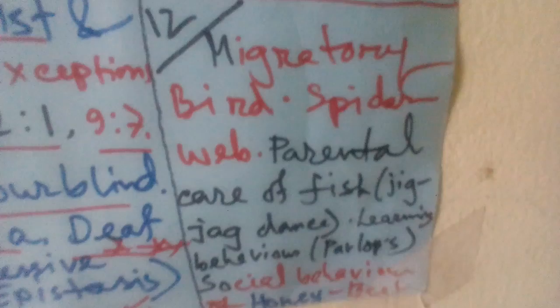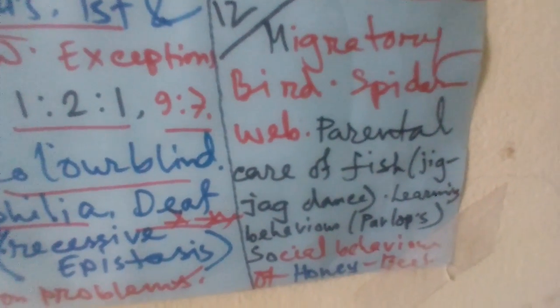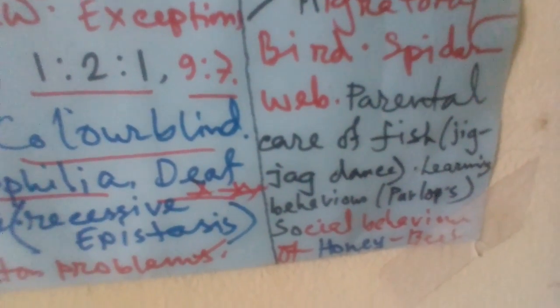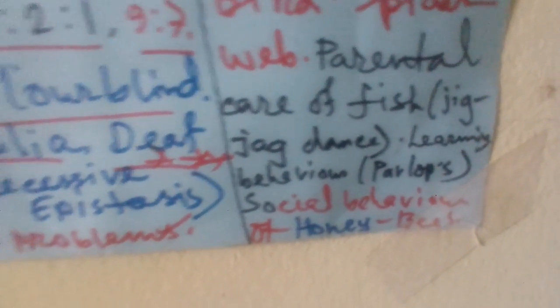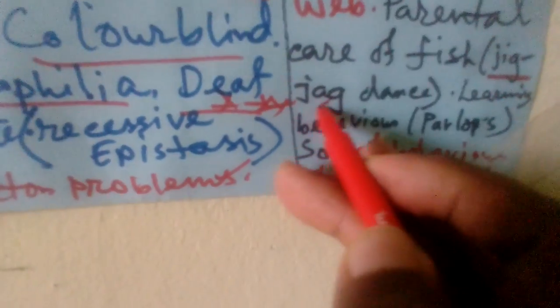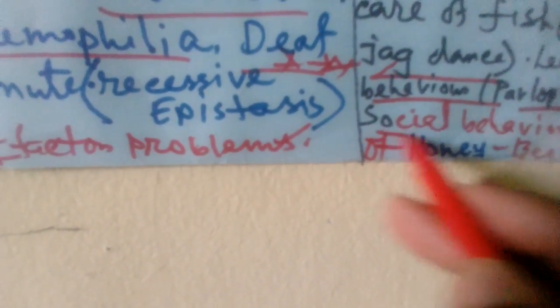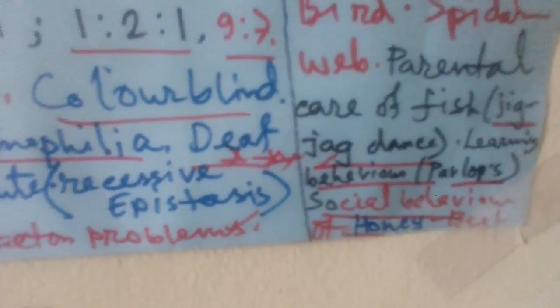And the last one, you see somewhere, some year you see migratory birds, spider web, and parental care of fish, and that is zigzag dance, nicotine birds and fish dancing, why, and learning behavior, that is Pavlov's law, and social behavior of honeybee. These are the total segments.